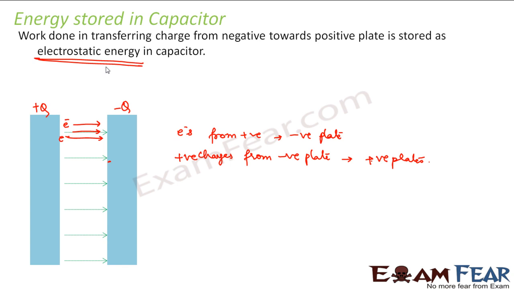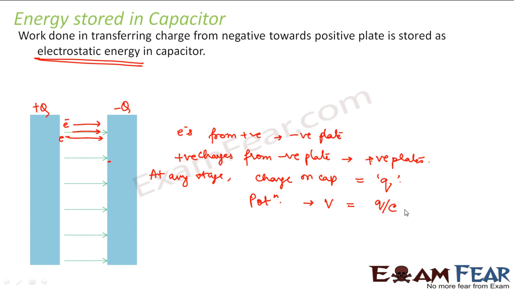Now a capacitor always gets charged gradually. Since it gets charged gradually, let us assume that at any stage of charging, the charge on the capacitor is equal to Q. So what would be the potential on the capacitor? Let us denote the potential by V. That will be equal to Q divided by C, where C is the capacitance.